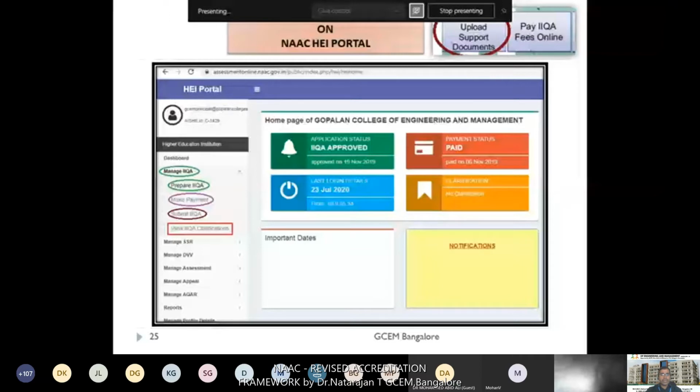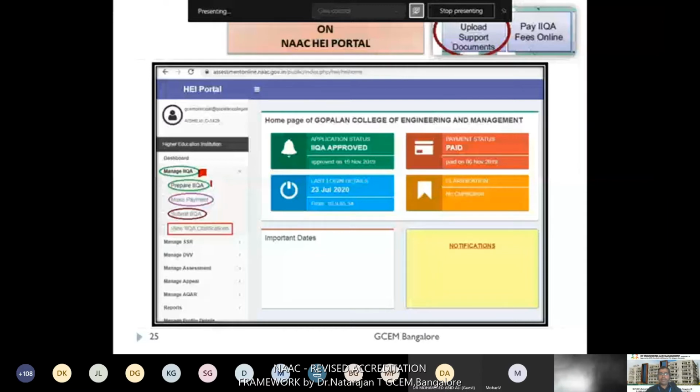Yeah, manage IIQA. Then inside that, Prepare IIQA is there. If you select that, then you can find the same data required as already seen in the NAAC format. The same thing is opened in the NAAC portal also. You can just enter whatever data you prepared, and supporting documents also you can add in the appropriate places.